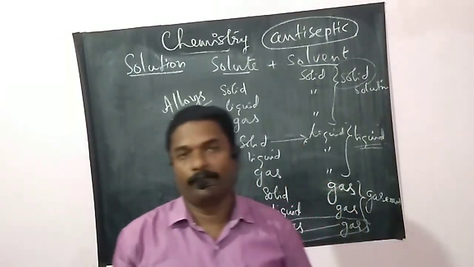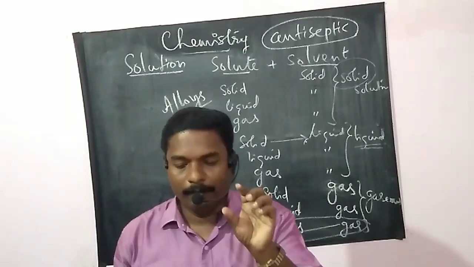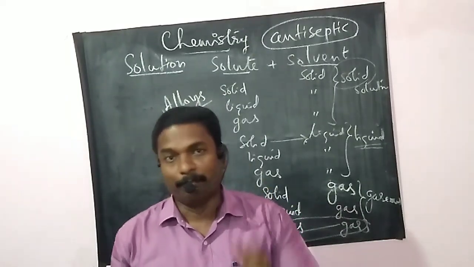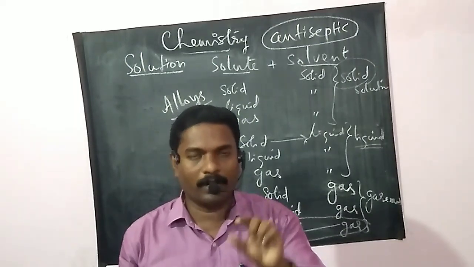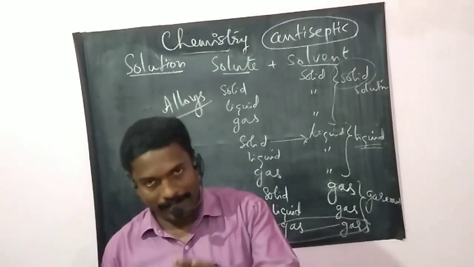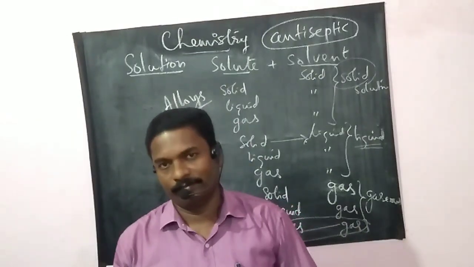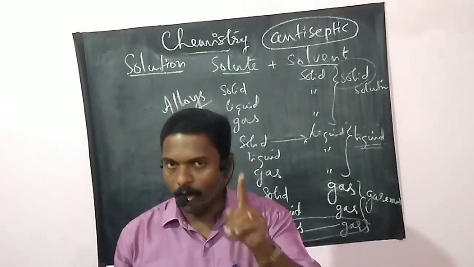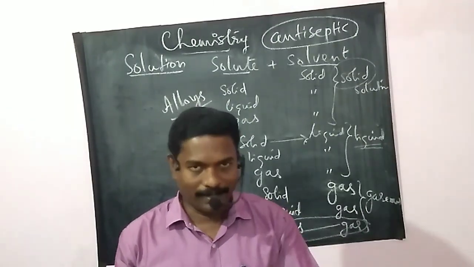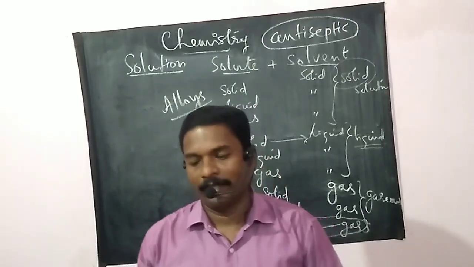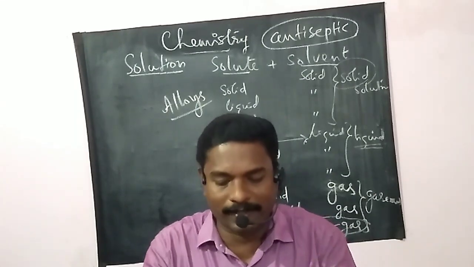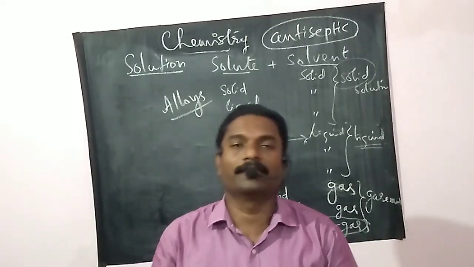Alloys are mixtures of two or more metals, or a metal and a non-metal, and cannot be separated into their components by physical methods.